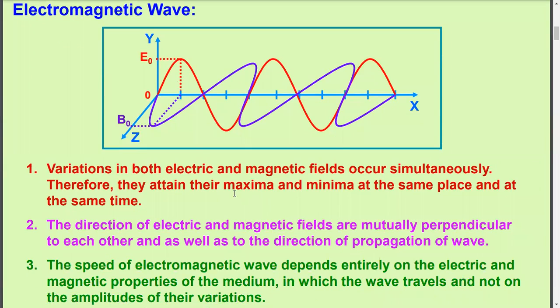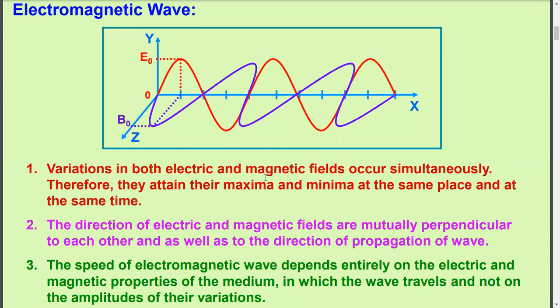We have already discussed that electromagnetic wave consists of two kinds of field mutually perpendicular to each other and continuously varying in magnitude as well as in direction periodically.